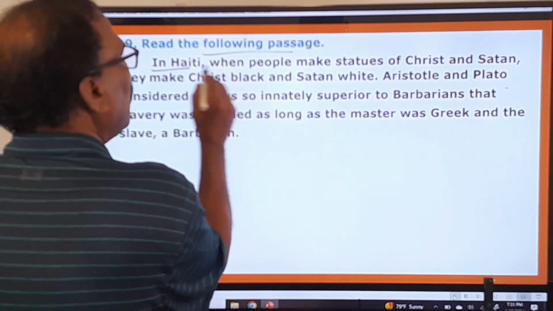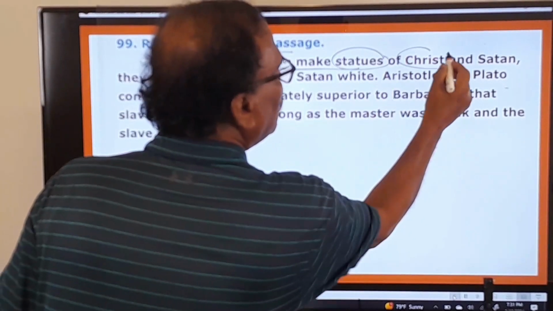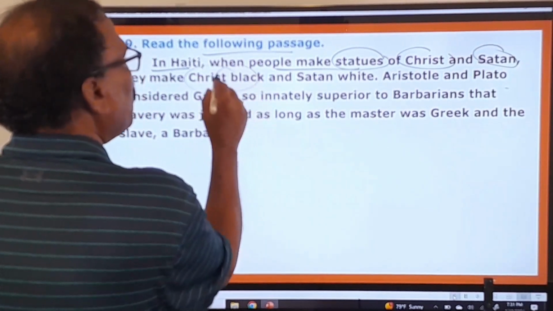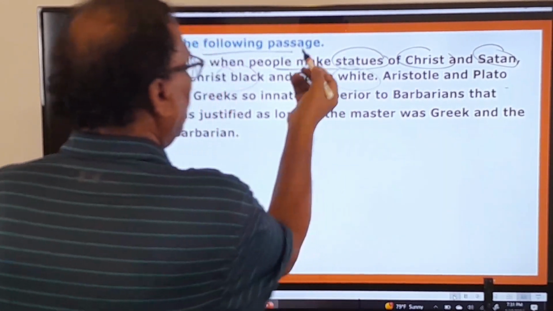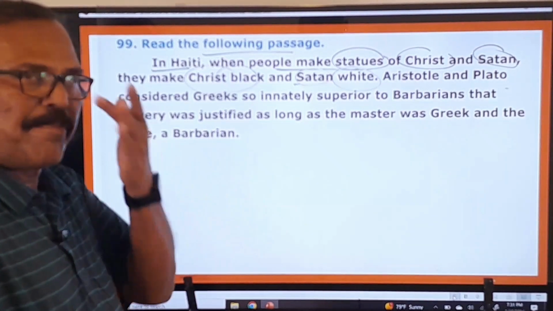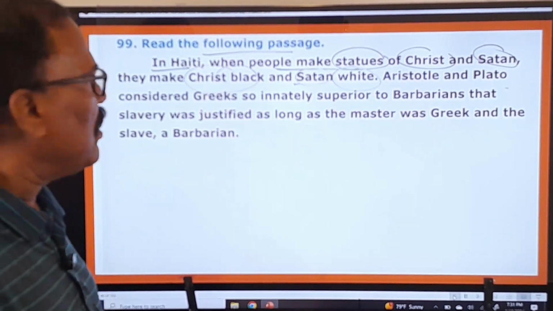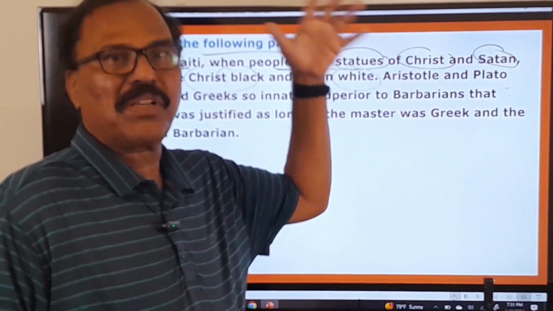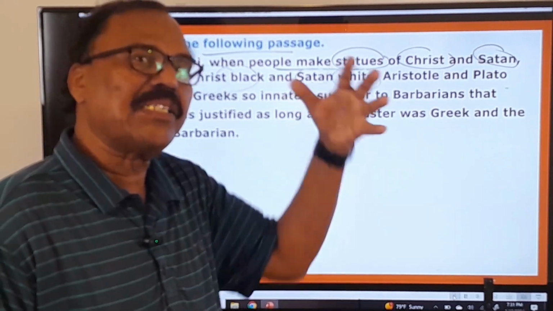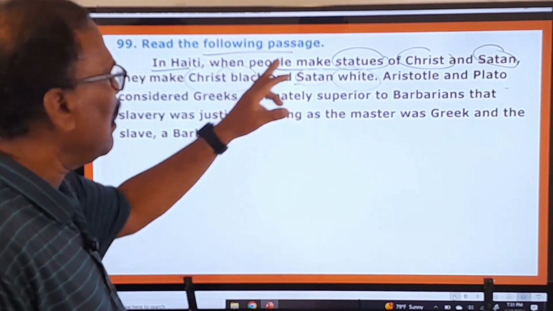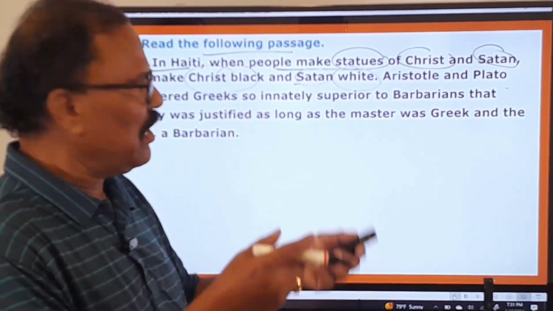In Haiti, when people make statues of Christ and Satan, they make Christ in black color and Satan in white. Haiti is a country where you can find all black people. So here, when they make the statues of Christ and Satan, they make Christ's statue in black color and Satan's statue in white color. So that is there.